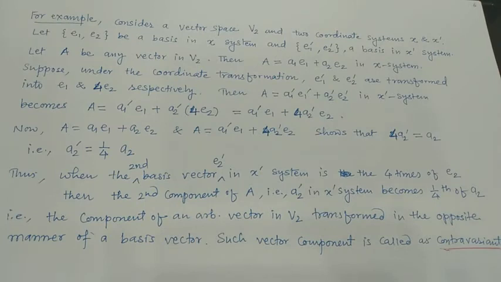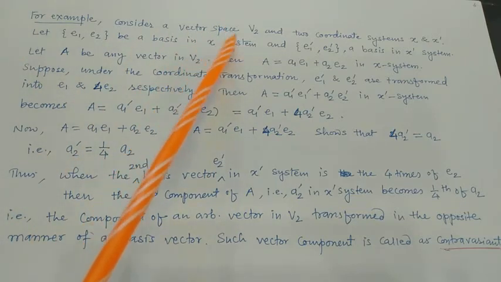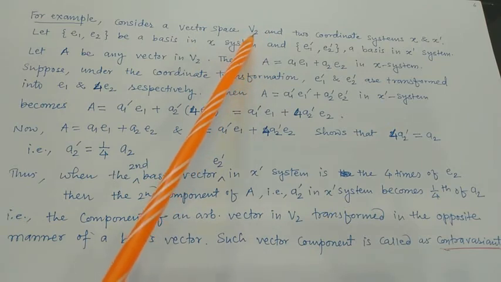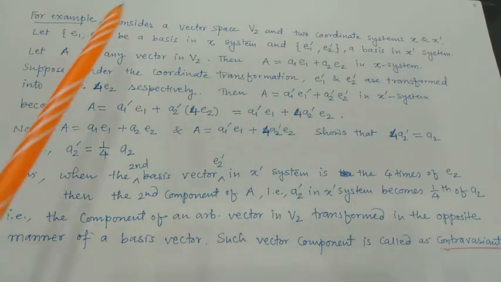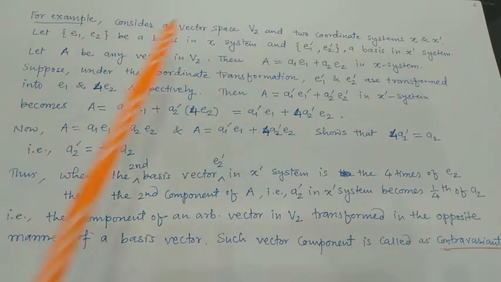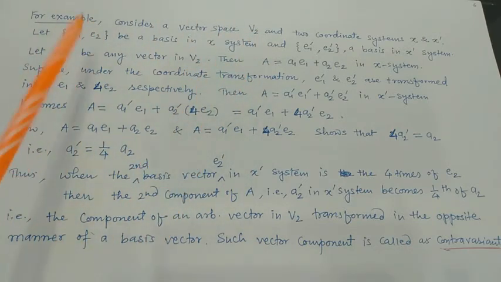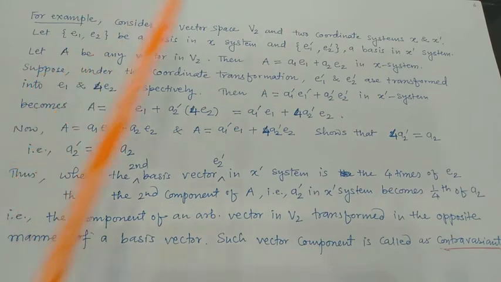Now we will see how the components of any vector get transformed in contrast to the basis vectors. So consider an example. Suppose V2 is a two-dimensional vector space, and here we consider two different coordinate systems x and x dash. As the vector space is two-dimensional, its basis contains two vectors. So suppose this is the basis containing two vectors e1 and e2 in the x system.